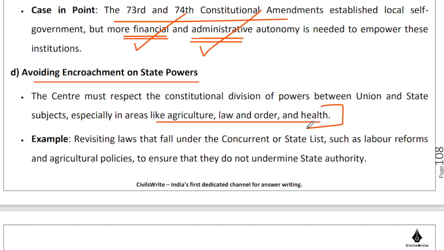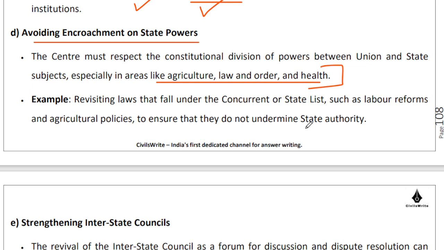The kind of run-ins that the central government has with, let us say, the National Capital Territory of Delhi, and the way the relationship is going to evolve between the center and the Union Territory of Jammu and Kashmir is something which is going to be keenly watched, right? So we don't want to go down roads where we are ramming into one another every now and then, because that doesn't really create a very positive atmosphere. So we can highlight that as well. Apart from that, there are areas such as labor reforms, agricultural policies.